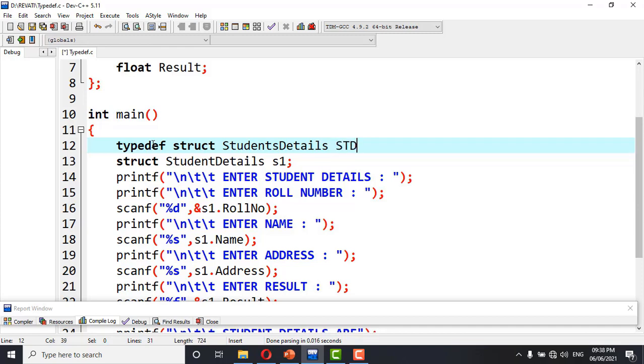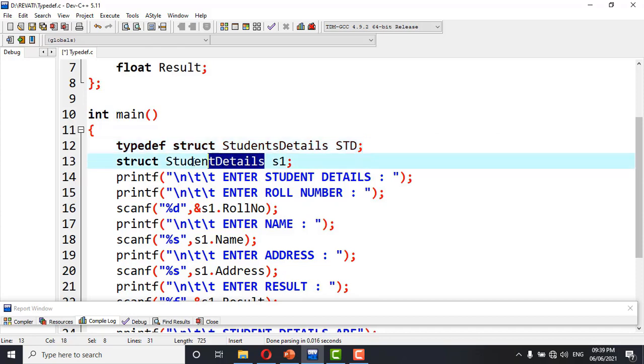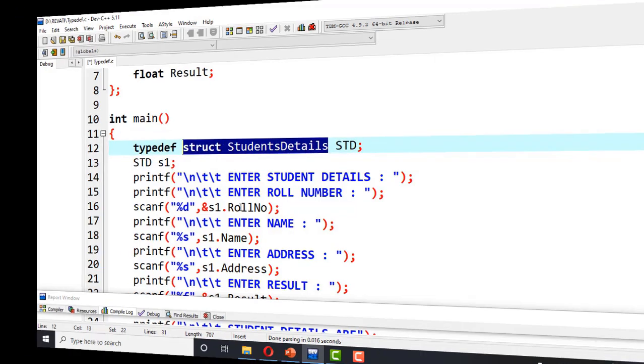For example, I will give std as an alternative name for struct student details. Now whenever I want to declare a variable of structure, instead of using this complex data type, I can simply use std. Now S1 is a variable of type std. That means S1 is a variable of type struct student details.